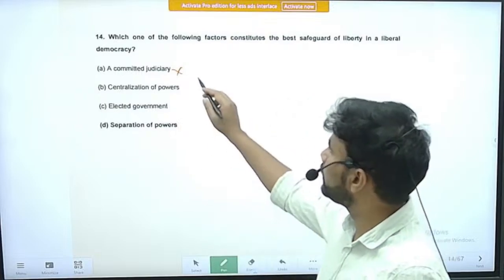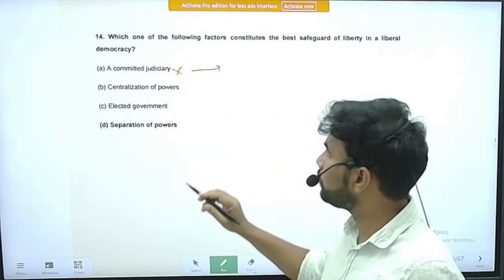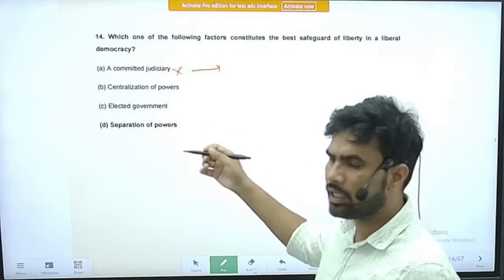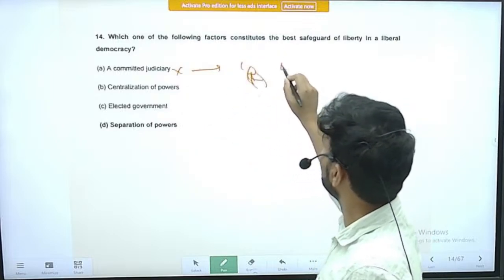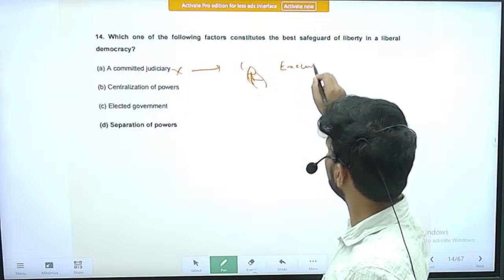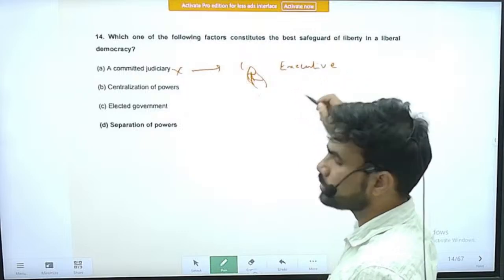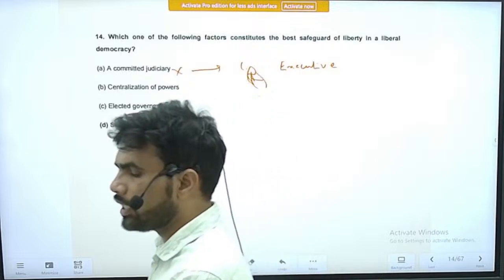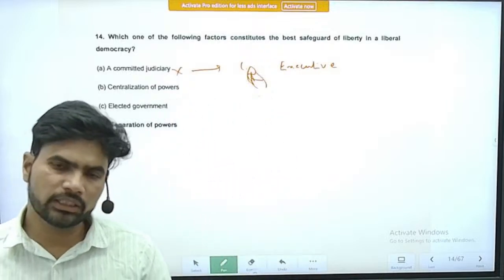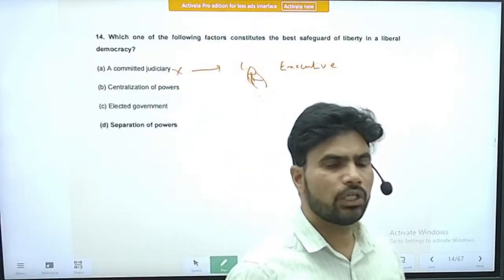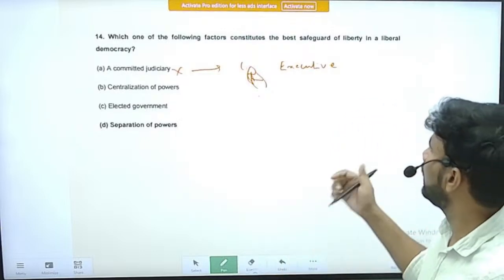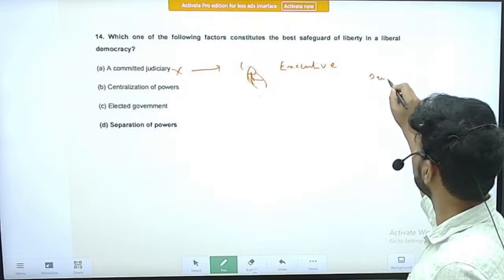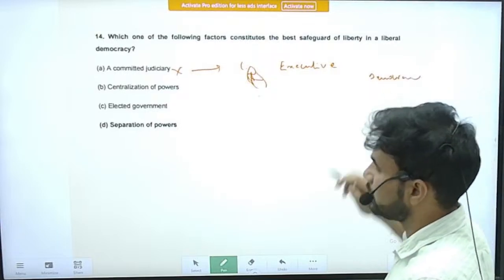Right. So committed judiciary means what you understood? Judiciary falling in line with the government, or to be specific, falling in line with the executive. So a committed judiciary, including a committed bureaucracy, is a dangerous thing to a liberal state, or for that matter to a democratic state. It is a very dangerous state.